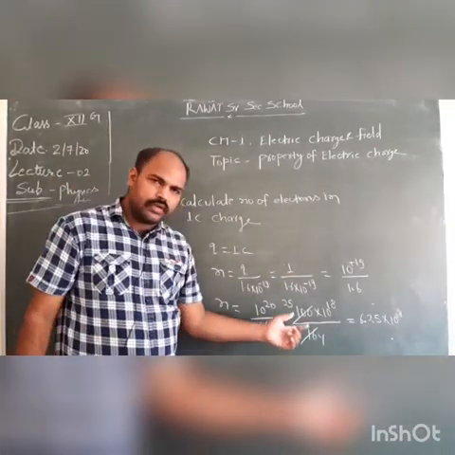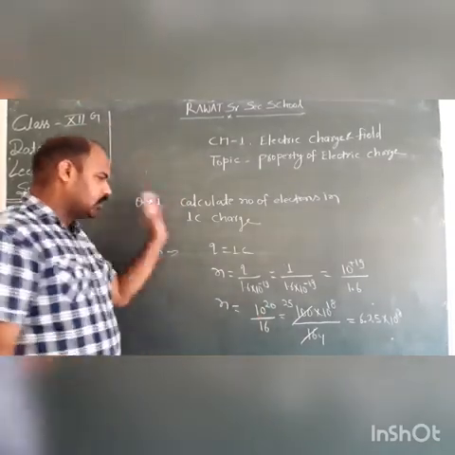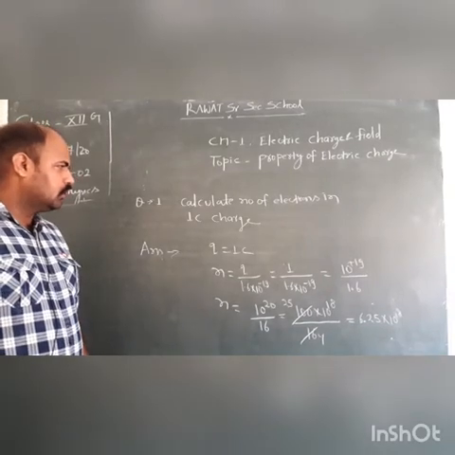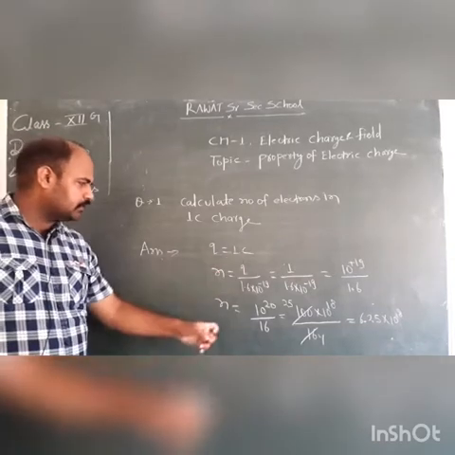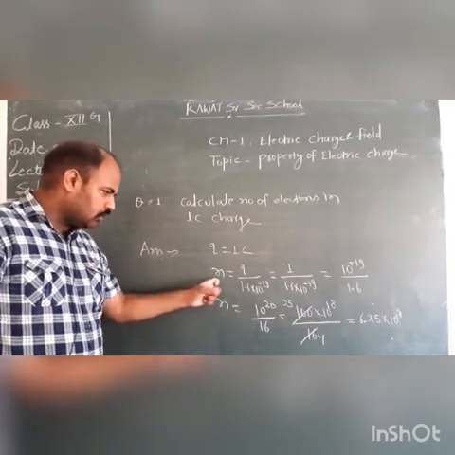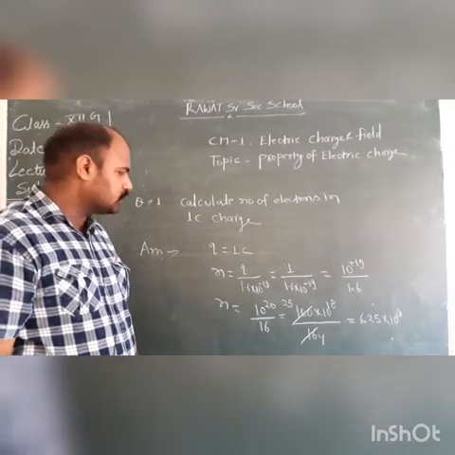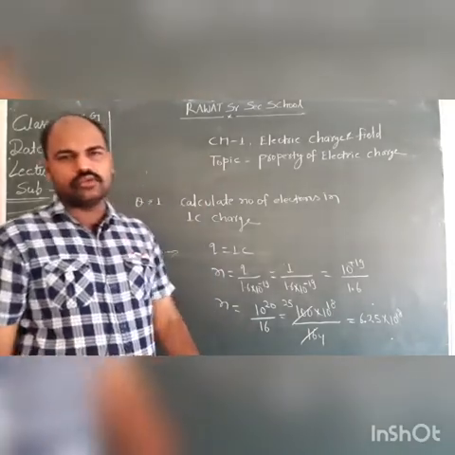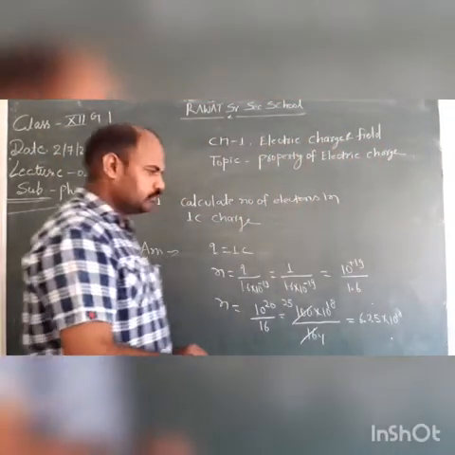What is the total number of electrons in 1 coulomb charge? 6.25 times 10 to the power 18. Write down. Calculate the number of electrons in 1 coulomb charge: Q is 1, the formula for the number of electrons is Q upon 1.6 times 10 to the power minus 19, and on putting the value we get 6.25 times 10 to the power 18. Done?